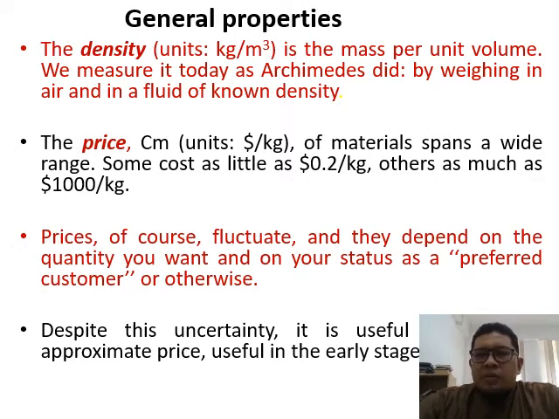Materials span a wide range of cost, some as little as 20 cents per kilogram, and some might reach up to $1,000 per kilogram. That kind of thing, you can probably search on the net and also in the lab.